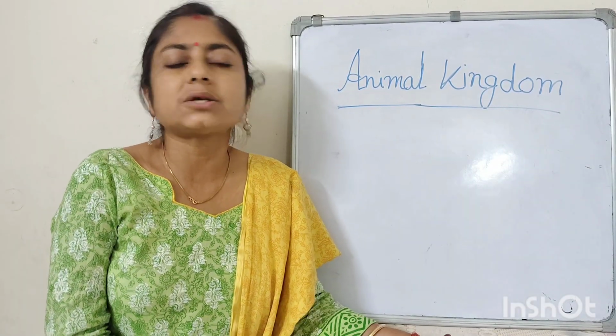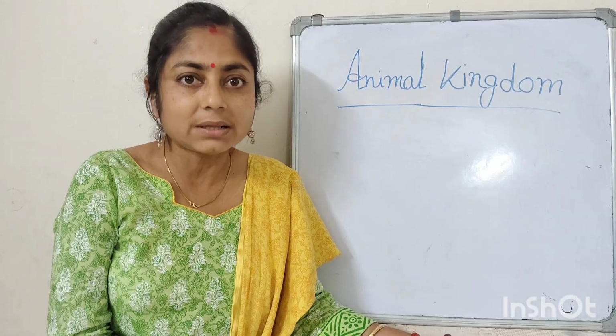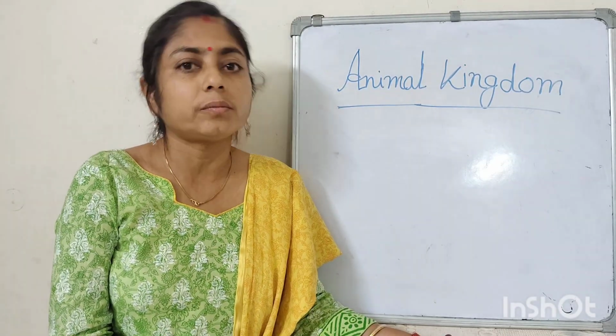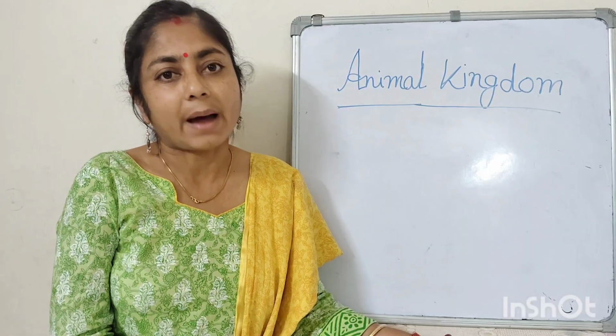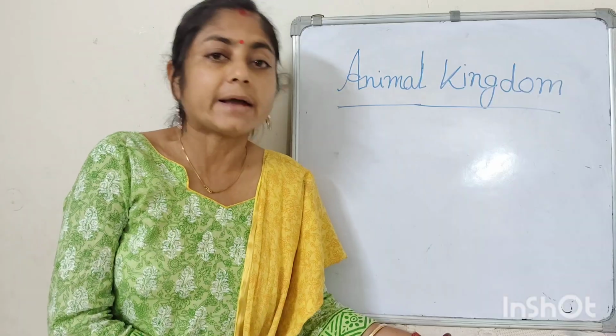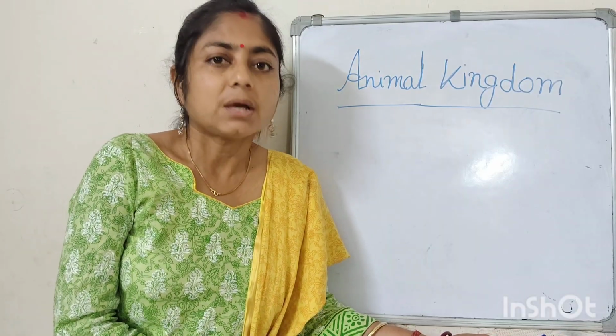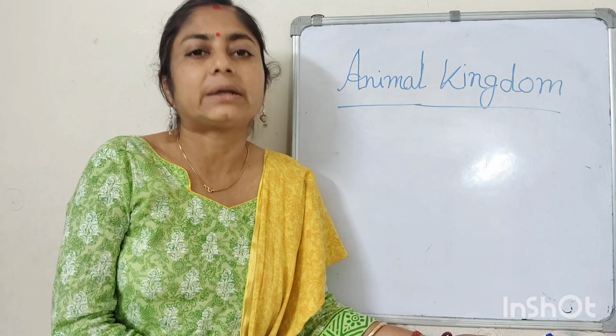There are lots of animals around us, and we divide all the animals into mainly two parts: one is vertebrates and one is invertebrates. What are the features? How can we divide them? Invertebrates: the animals which have no backbone are called invertebrates.